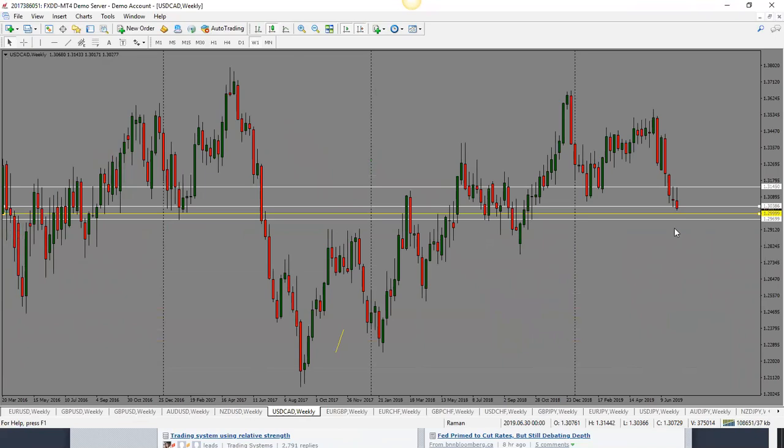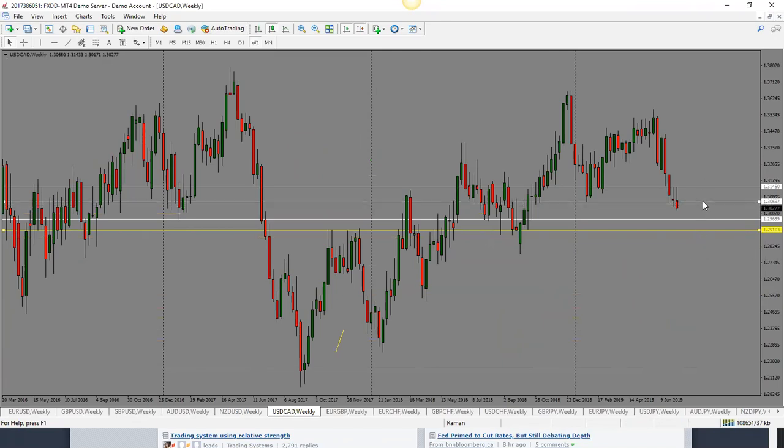Dollar CAD here, this one is looking bearish. We have a bearish pin bar, so looking for price to drop here. 1.2970 is the target. So bearish bias here for dollar CAD. In terms of a pullback, we could look for a pullback into the 1.3060 area, and then I would look for a further drop here. So bearish bias here for dollar CAD.